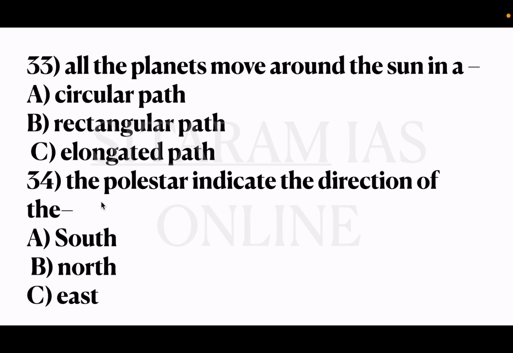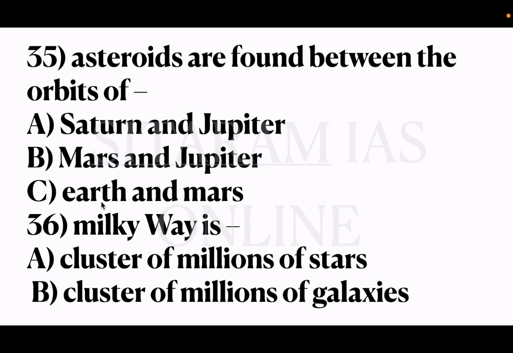Okay. And which constellation indicates pole star? It is Saptarishi constellation. Okay. So the 35th question is asteroids are found between orbits of option A Saturn and Jupiter, B Mars and Jupiter, C Earth and Mars.